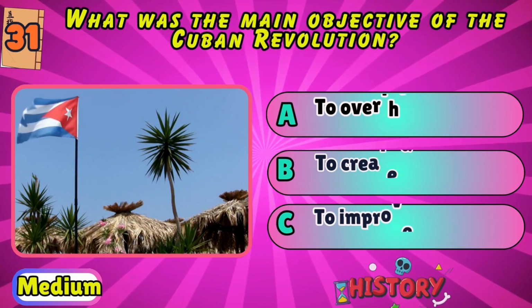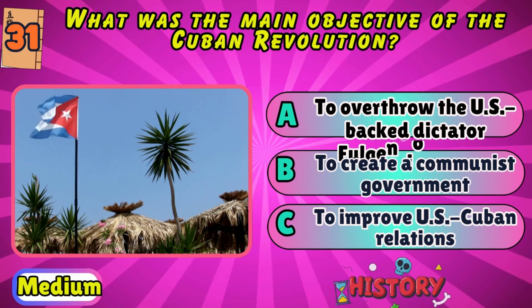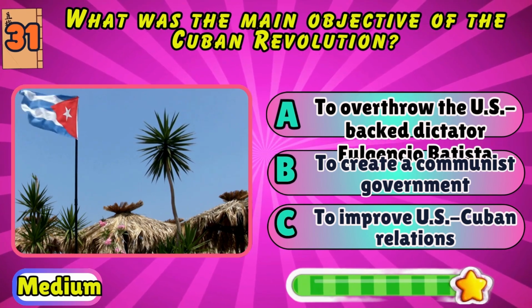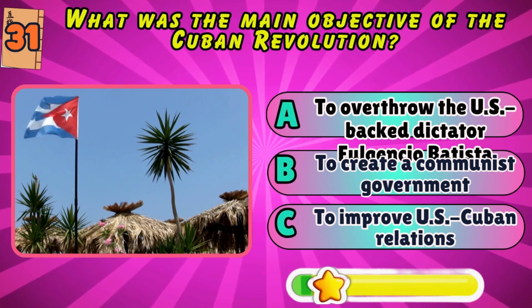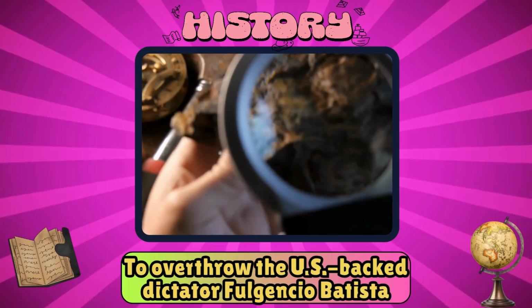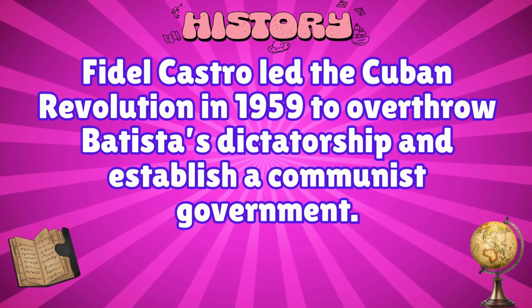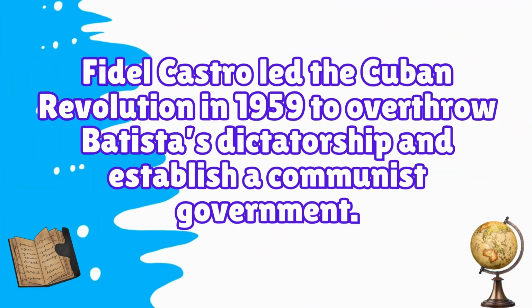What was the main objective of the Cuban Revolution? To overthrow the US-backed dictator Fulgencio Batista, to create a communist government, or to improve US-Cuban relations? To overthrow the US-backed dictator Fulgencio Batista. Fidel Castro led the Cuban Revolution in 1959 to overthrow Batista's dictatorship and establish a communist government.